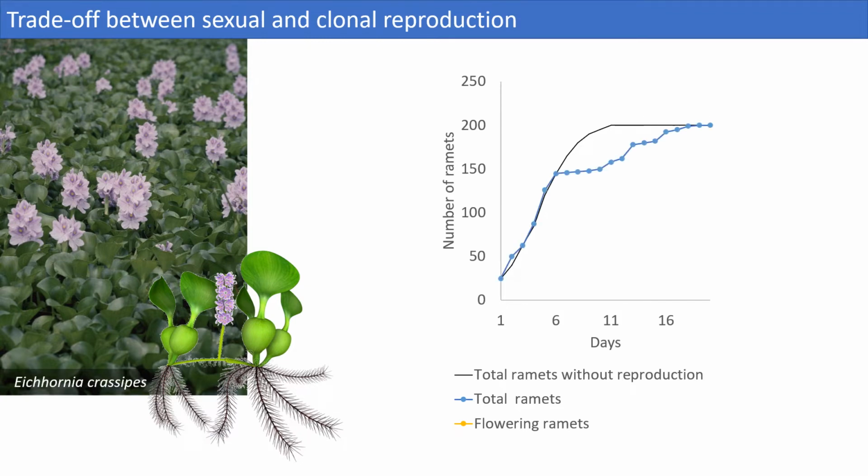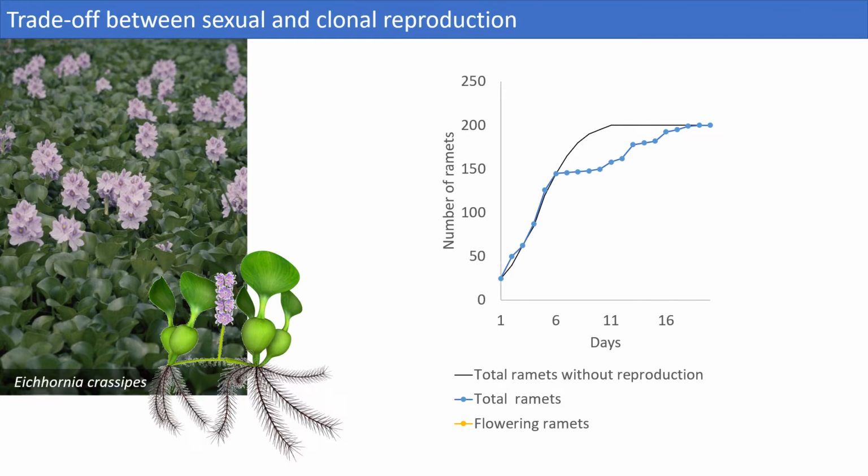The light blue curve shows the ramet production in a plant that grows in a resource-poor environment, which stimulates reproduction via seeds that can disperse further and also bear new genotypes which can be potentially adapted to the survival in this resource-poor environment. Note how the production of vegetative ramets here is somewhat slowed down.